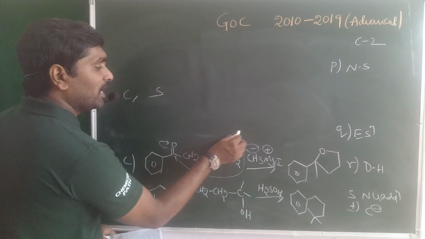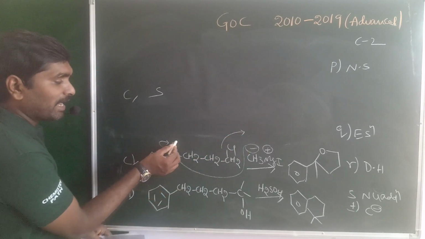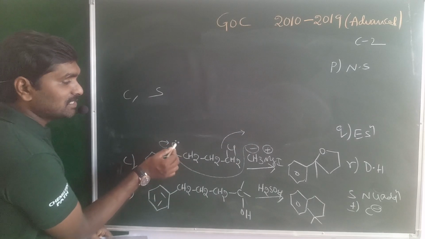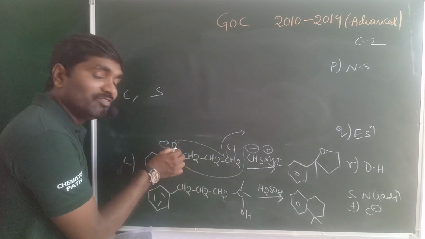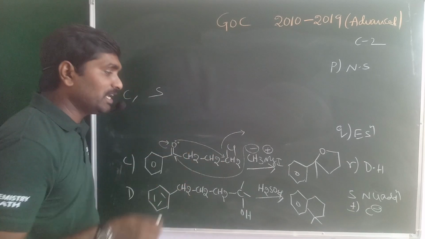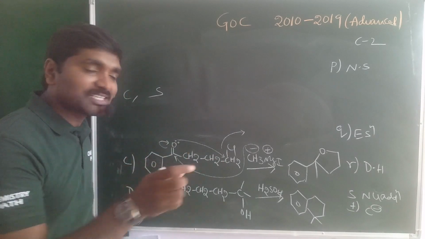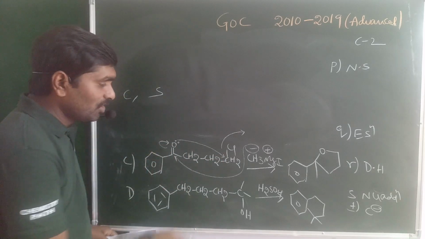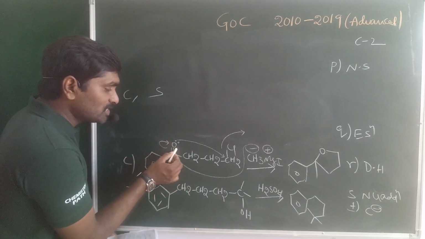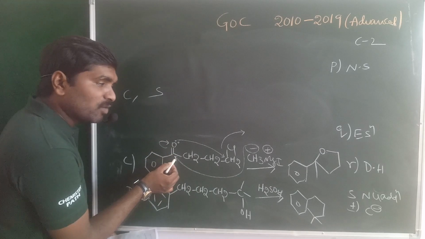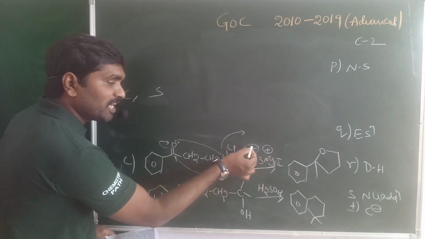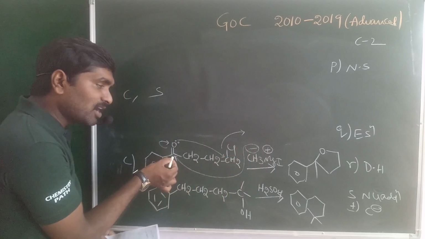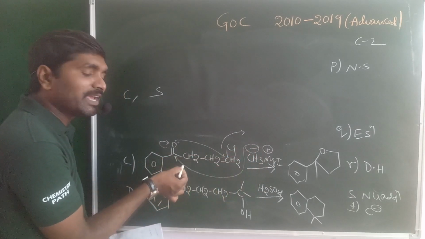The Cl may be eliminated as Cl minus. Again, the negatively charged oxygen may attack the positively charged carbocation, which is a nucleophilic substitution reaction. Two types of reactions are involved in option C. First one, the double bond shifts towards oxygen, so this carbon may acquire the positive charge. RMgX may be ionized as R minus and MgX plus. R minus attacks the carbocation. That is a nucleophilic addition reaction.